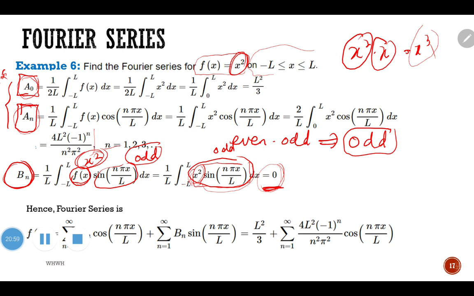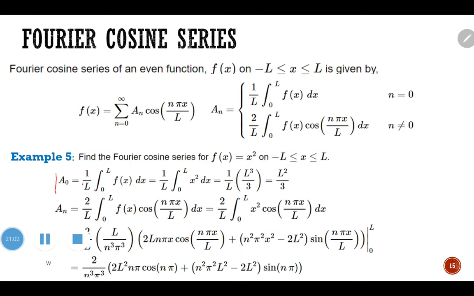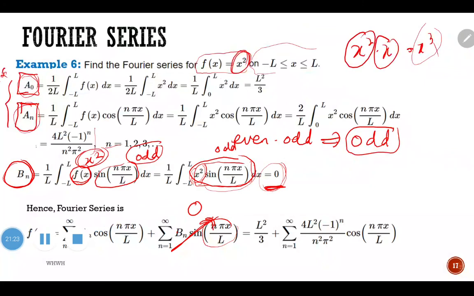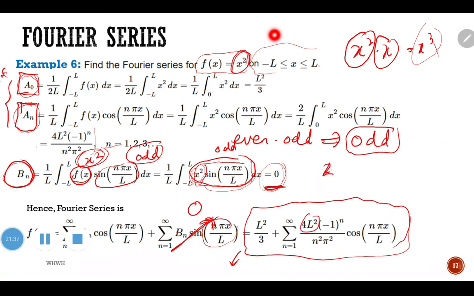Okay, so now we have all the three terms. We have a0, an and bn, and we know this one turns out to be 0 because our bn is equal to 0, not because of this, because our bn is equal to 0. So here our term will turn out to be, okay, our Fourier series is actually exactly the same as our Fourier cosine series that I wrote in the previous answer. The only difference is that here the answer has 4L square, and I got 2L, everything to the power of 2, remember in example 5 just now.